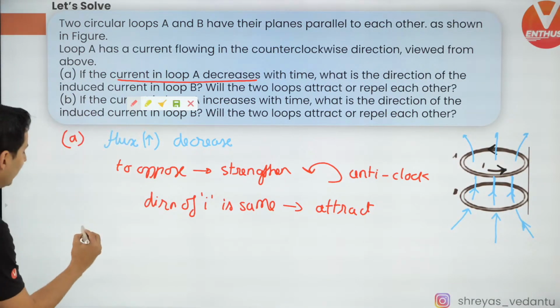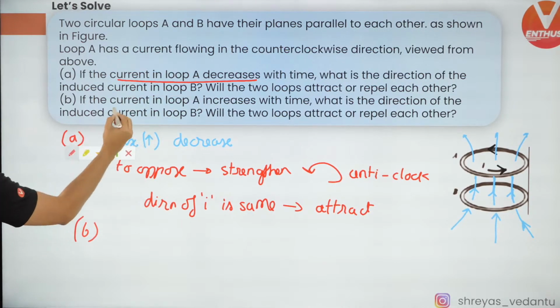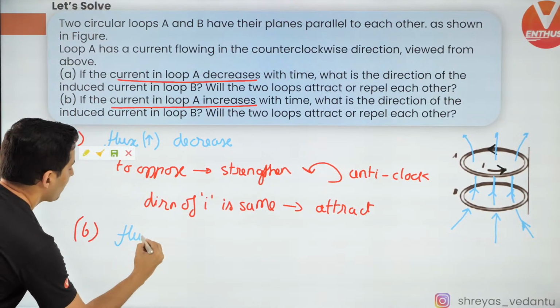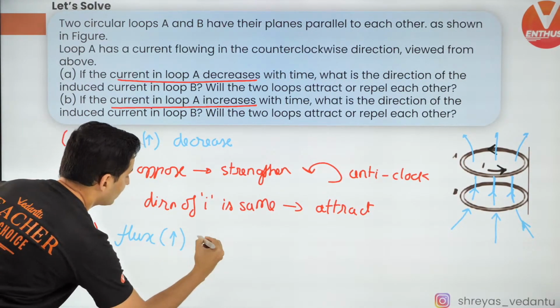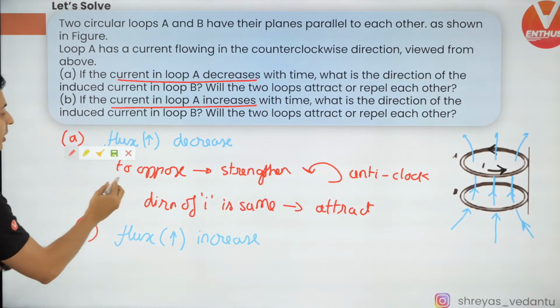So for the second part, it will be exactly opposite. Because for the second part, what is happening? The current is increasing. Like the current is increasing, what will happen? The flux, which is pointing upwards, will also increase. And the flux increases, what will happen?